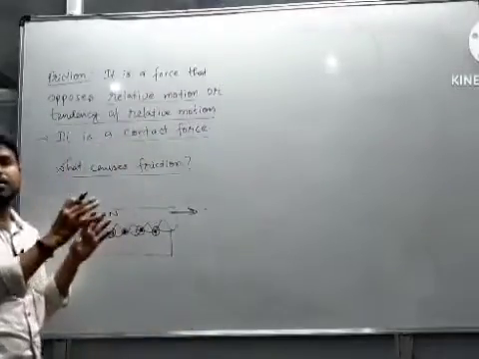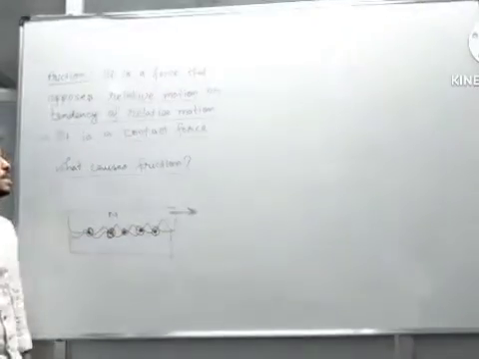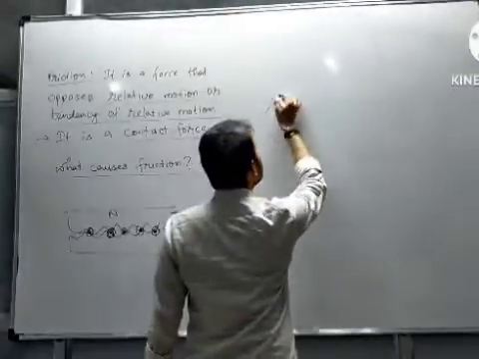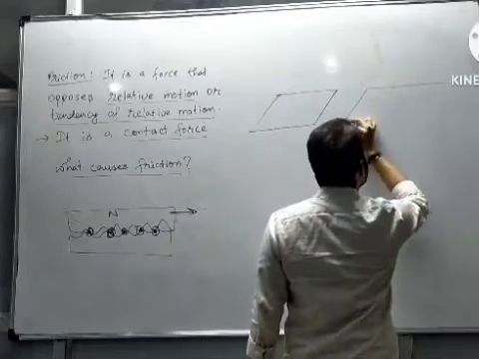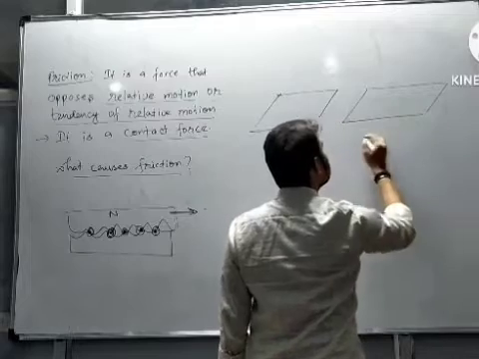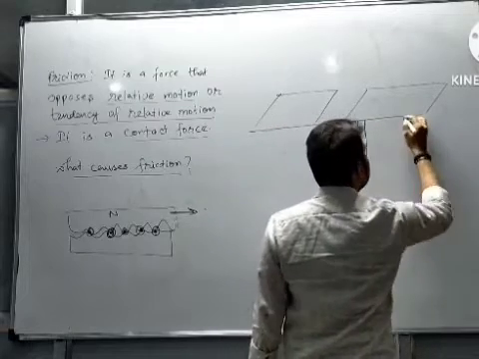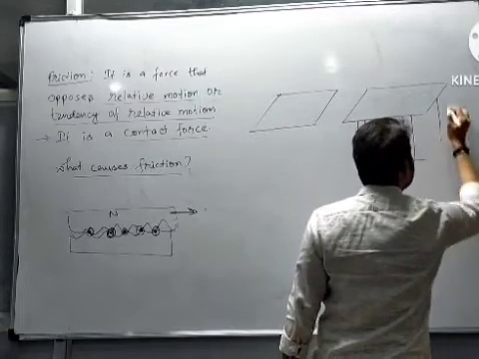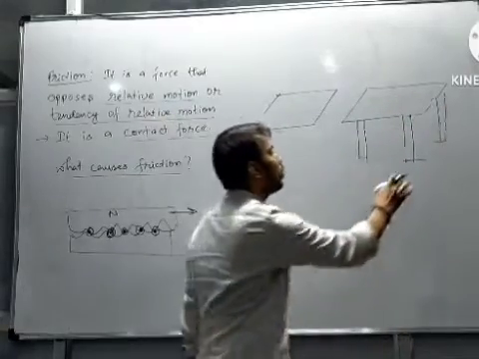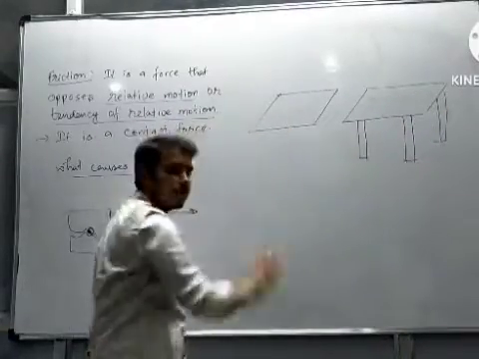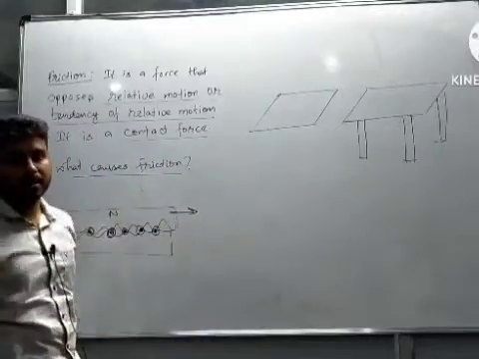We can see this from an example. Let's say we have a plain wooden plank, and we have a heavy wooden table. Obviously, the wooden table has less area of contact than the wooden plank.